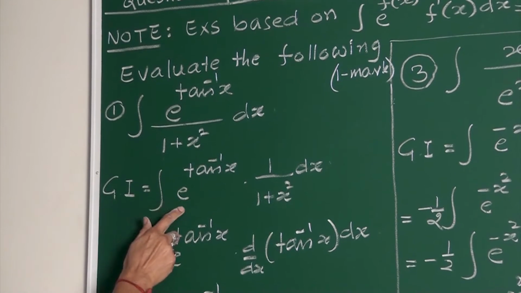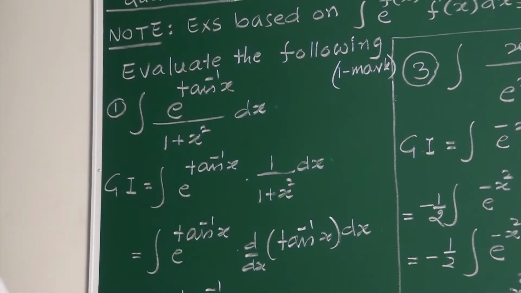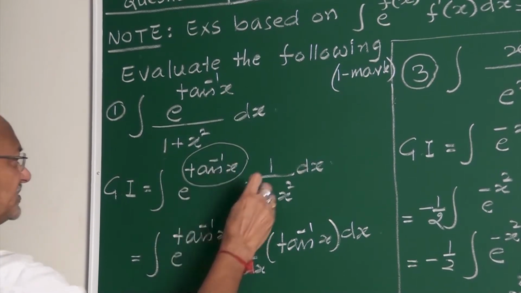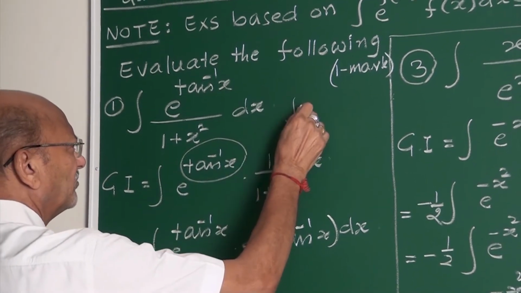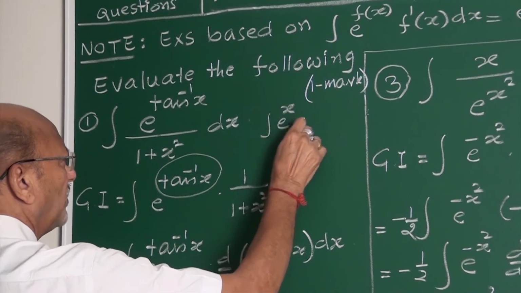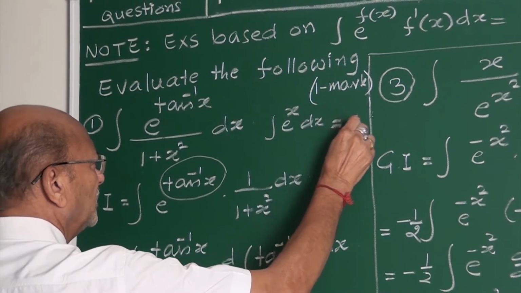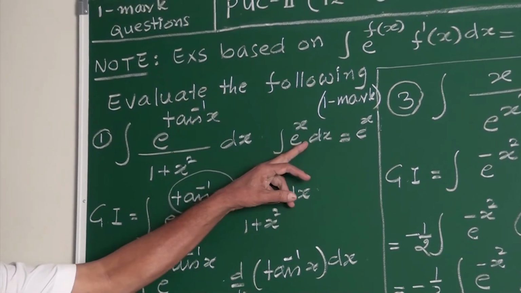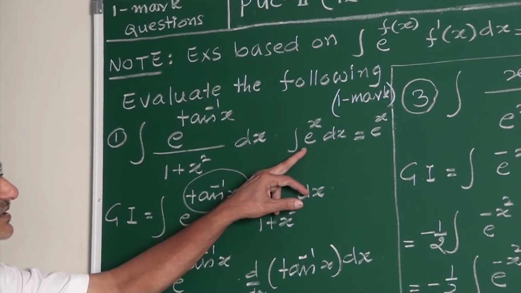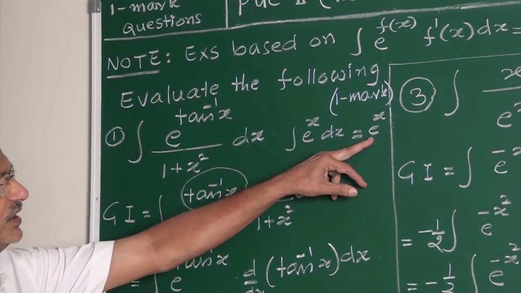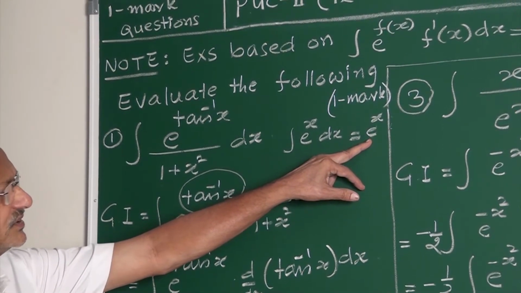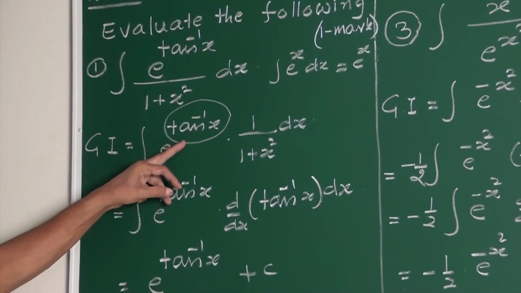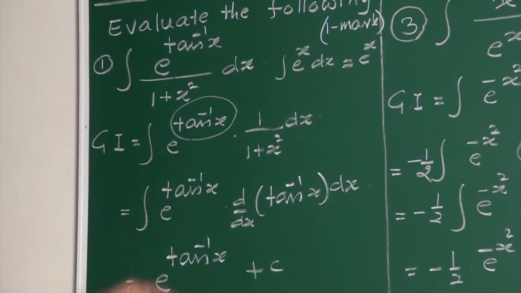Given integral e to the power tan inverse x. This is your power. If it were x, the integral of e to the power x dx is e to the power x itself, and the derivative of x is 1, which we do not write. Here the power is not x, so we need its derivative.